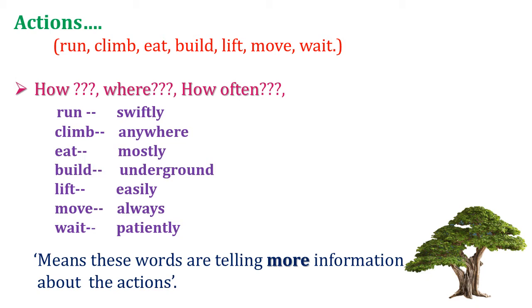The action is run, but with more information: run swiftly. So these are the actions, and swiftly, anywhere, mostly, underground, easily, always, patiently are words telling more information.